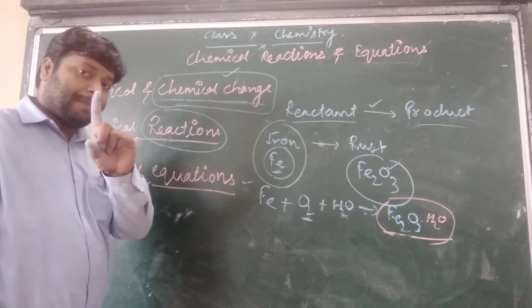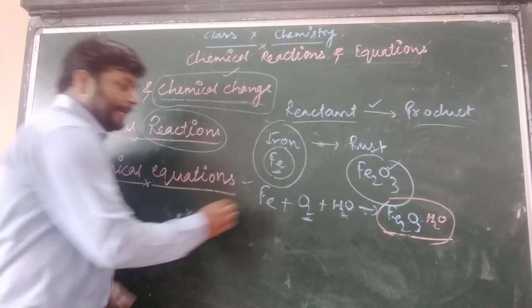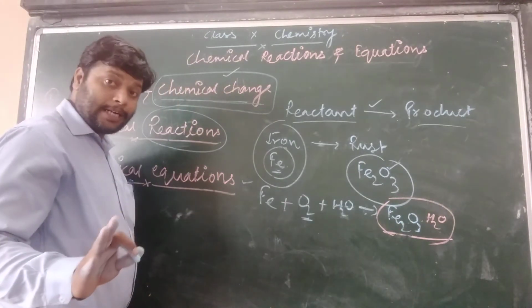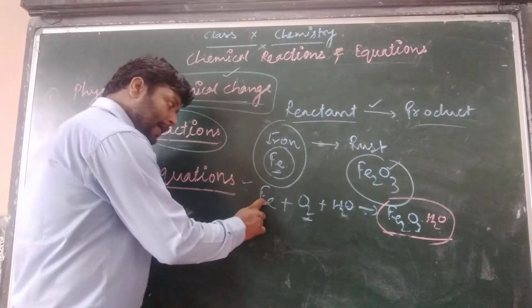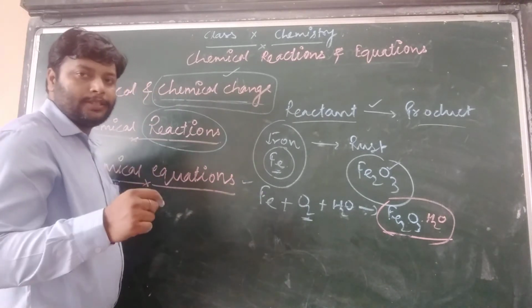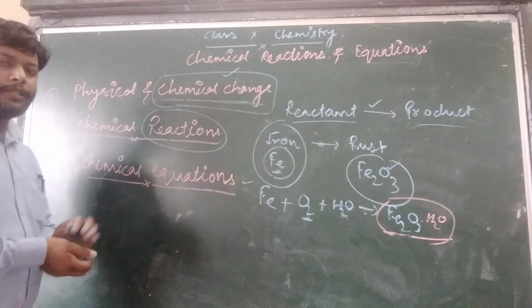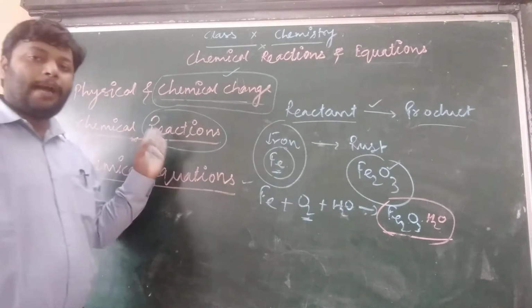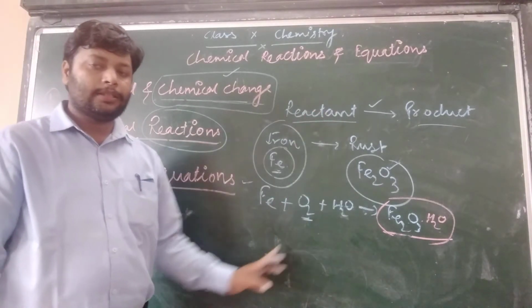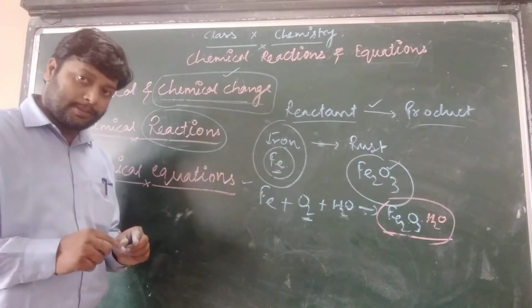One more very important thing is that atoms do not change, but their arrangements change. So we can define it: in a chemical reaction the atoms of reactants rearrange themselves.